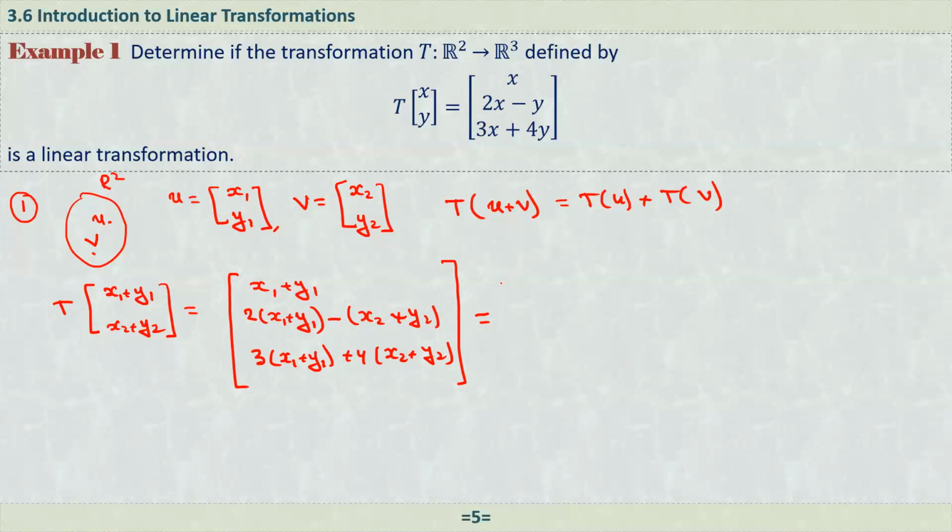Let me write it a bit smaller. Here we have the first component, so I can write x1 plus x2. Then we have 2 times x1 minus y1, so here we have 2 times x1, and minus the second component.